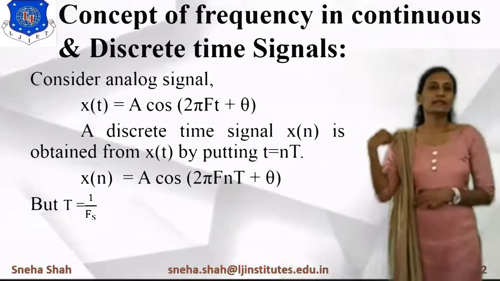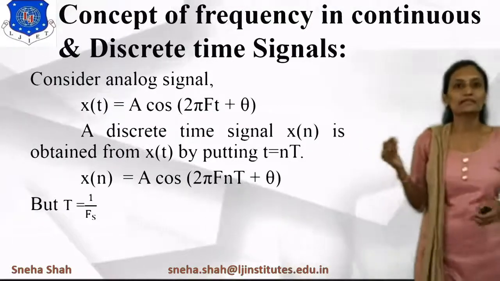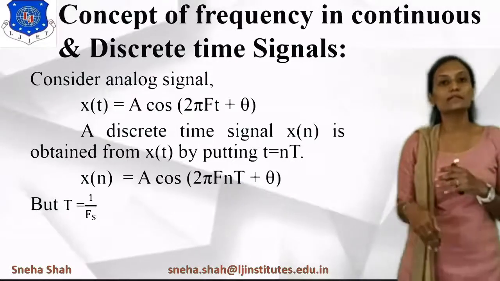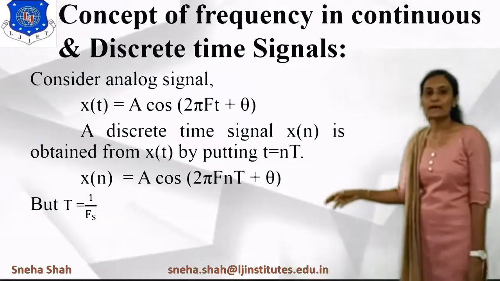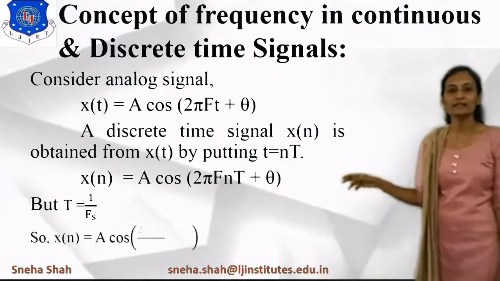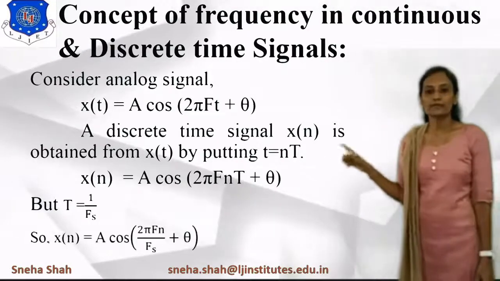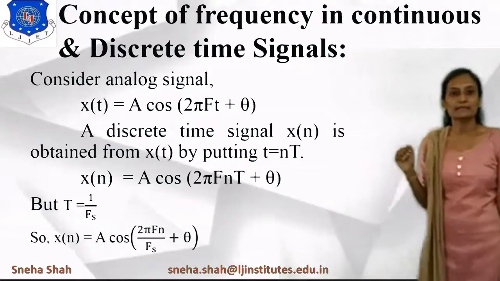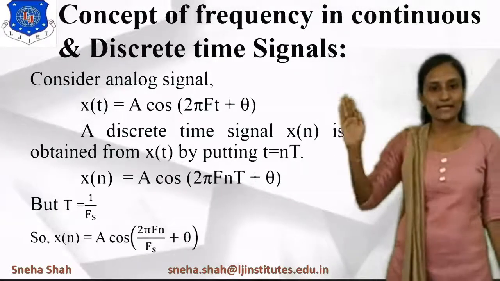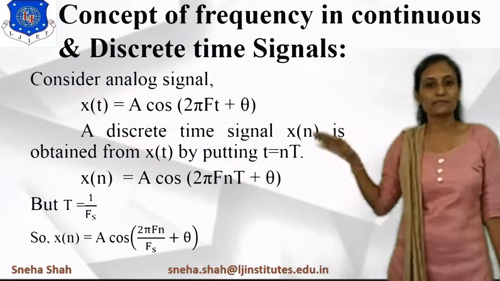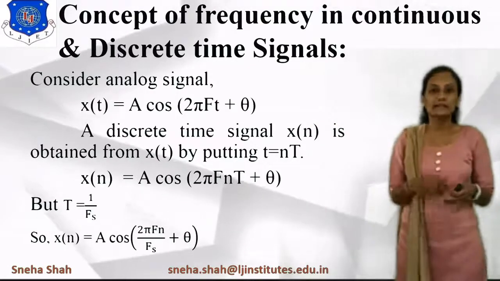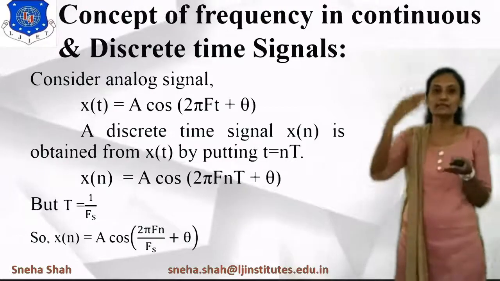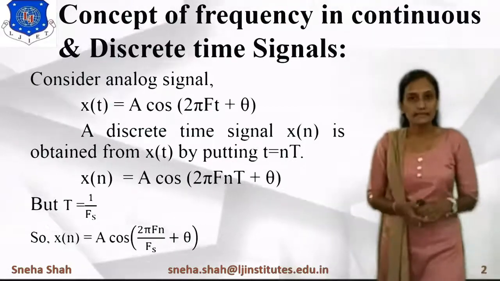In this equation, instead of capital T, we take 1 upon Fs. So the equation becomes x of n equals A cos(2 pi F n times 1 upon Fs), which is represented as 2 pi capital F n divided by Fs, plus theta. So this is the final representation of the discrete time signal, derived from the continuous time signal.